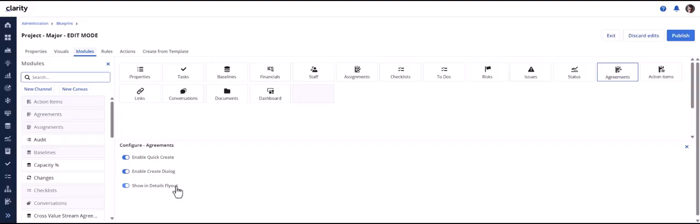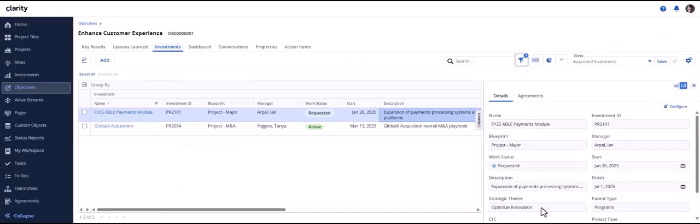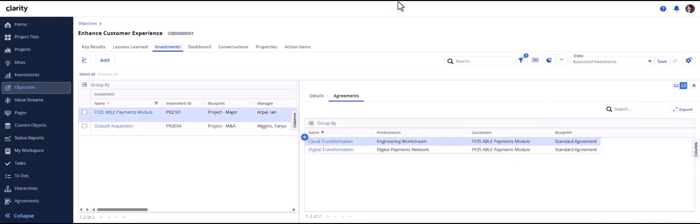However, if the module is not added to the blueprint or if the toggle is not enabled, it will not be visible in the details flyout, as is the case with Global X acquisition. User will be able to create, edit, and delete agreements based on access rights.